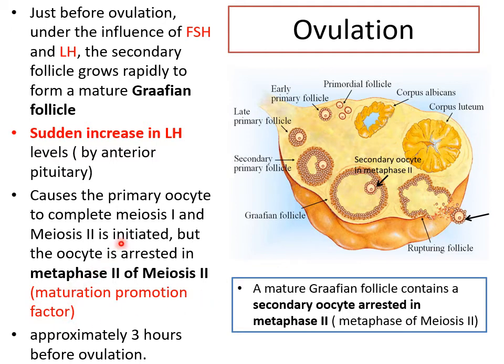How is meiosis 1 completed and meiosis 2 initiated? By a maturation promoting factor. This is again a protein produced by the follicular cells themselves, and this happens approximately 3 hours before ovulation. Hence, what does a mature Graafian follicle contain? It contains a secondary oocyte arrested in metaphase 2 now. Okay,